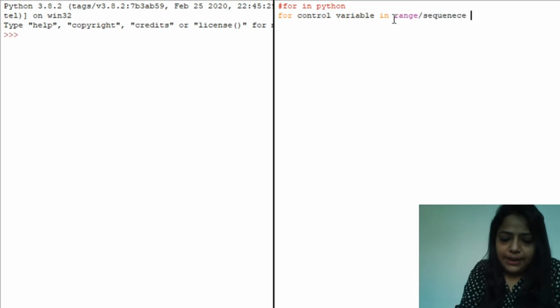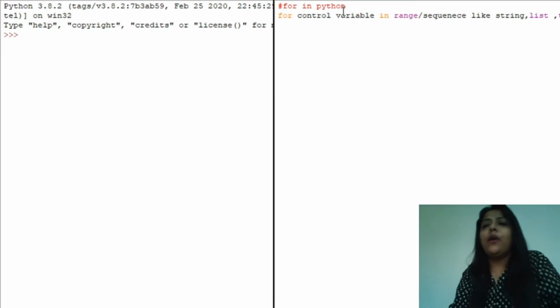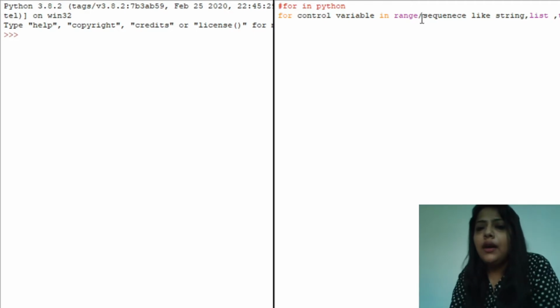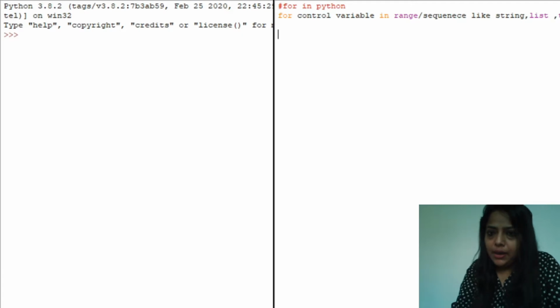Sequence data types like string, list, tuple, etc. All these are your sequence data types. So for loop always iterates over either a range function or a sequence data type.